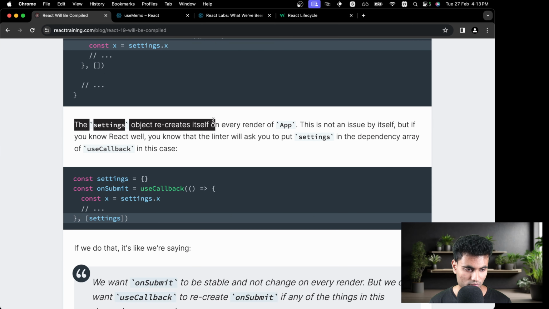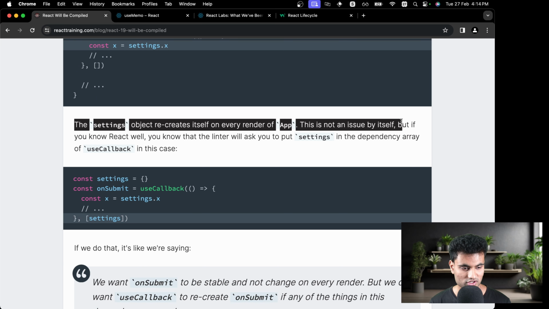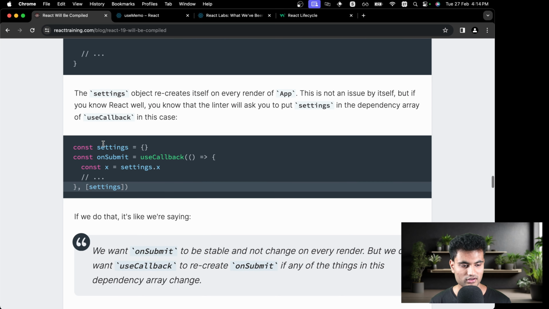The settings object recreates itself on every render of app. This is not an issue by itself. Oh yeah, we just read that. And now we have the settings object as usual, and we are accessing settings.x inside of the useCallback, and we are passing in settings in the dependency array.